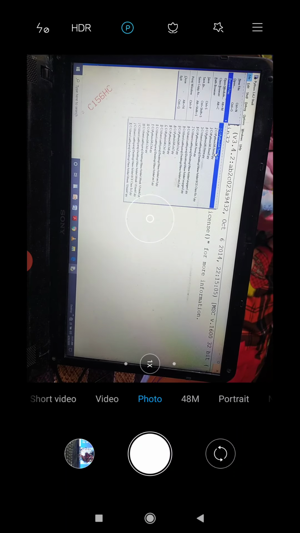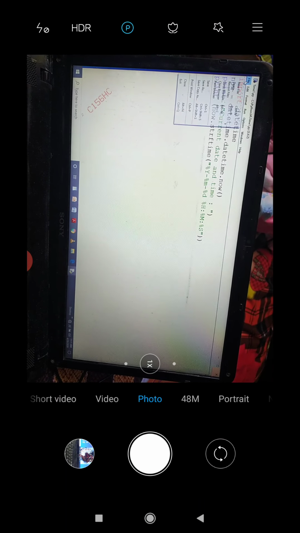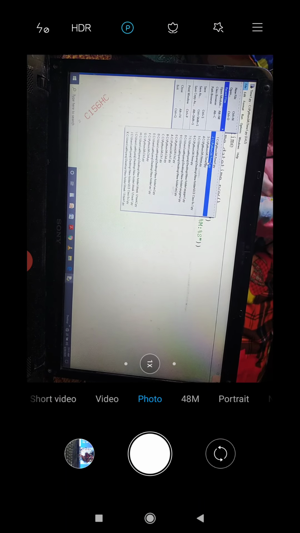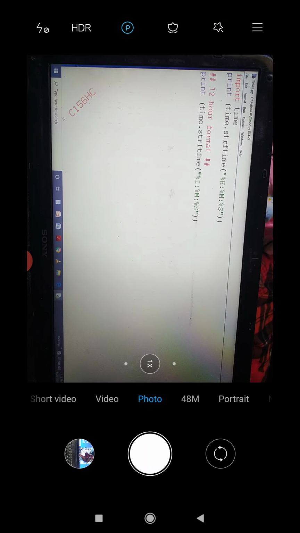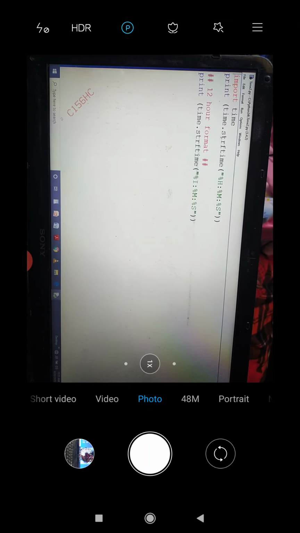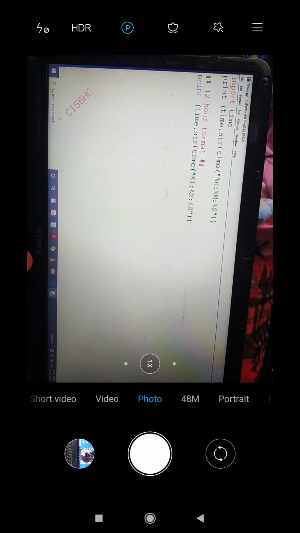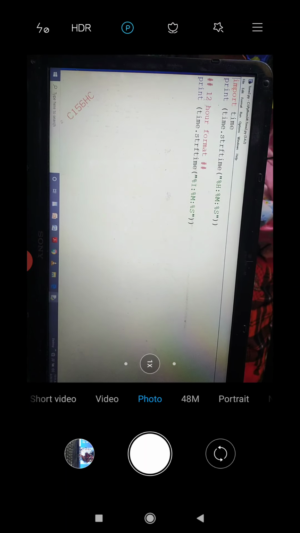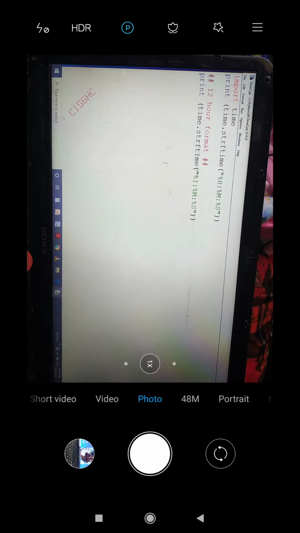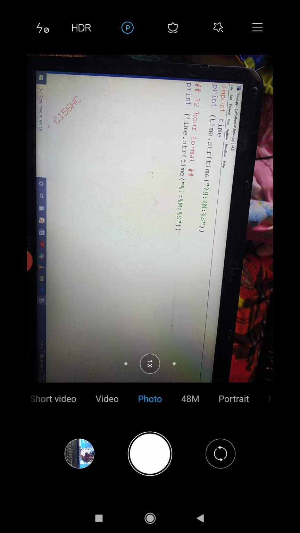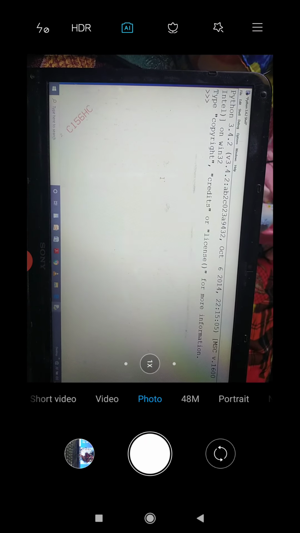See, I am using Python 3.4.2. In this, I have written a program. I will be showing a small example of this program. As we have now discussed these things, time and time, it is import time. It is importing time. So time dot str from time, start from time. So hour, minute, second, 12-hour format. I'm going to print the time.